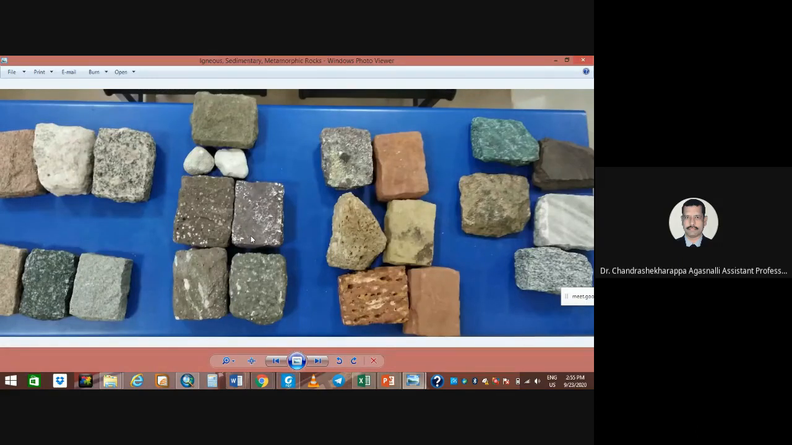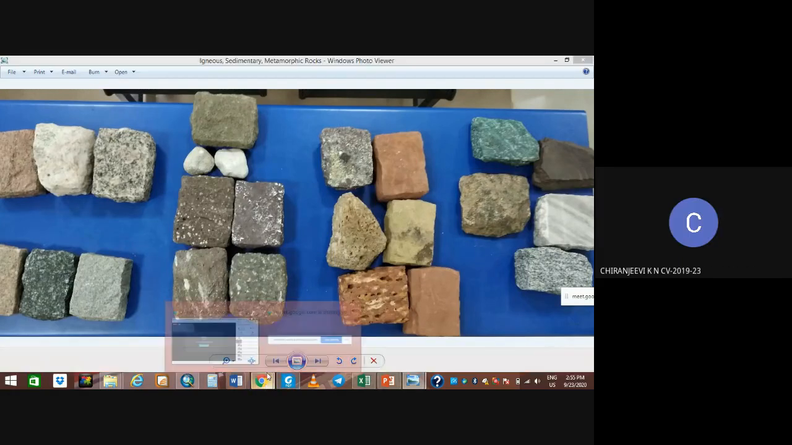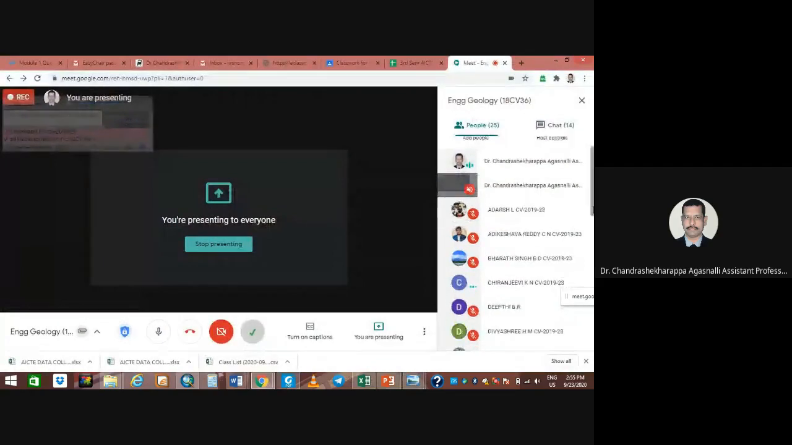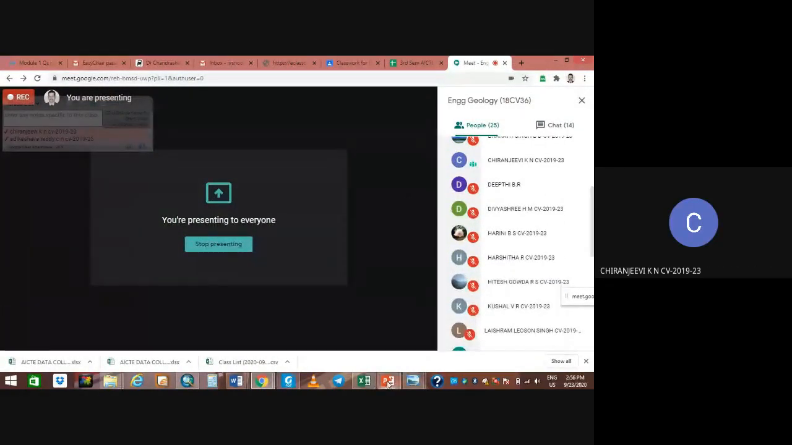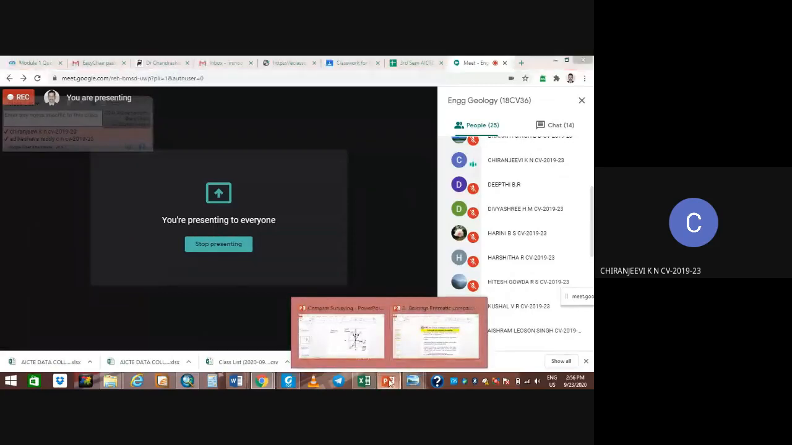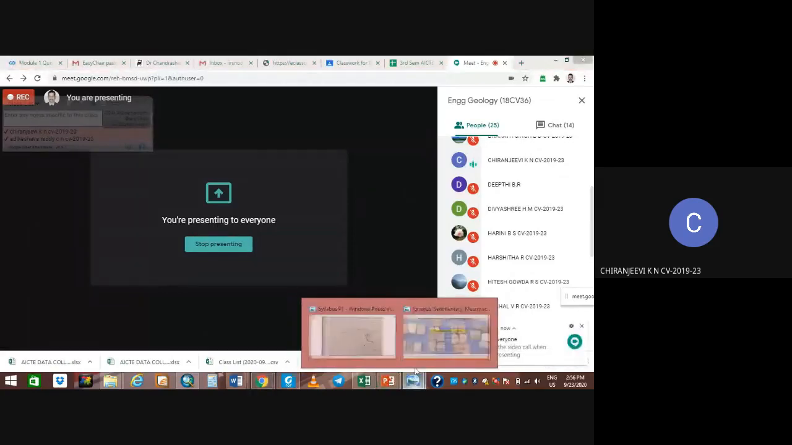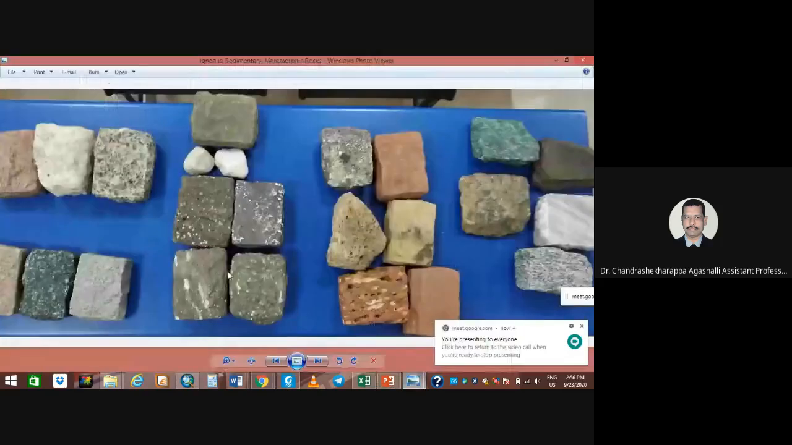Hello, Adarsh, Chiranjeevi. Any rock name you can, Divasri. The second row is igneous rocks. The second column, this one? Yes, sir. Igneous rocks, and from here to here is completely igneous rocks. These are all igneous rocks. Okay, these are all volcanic rocks.